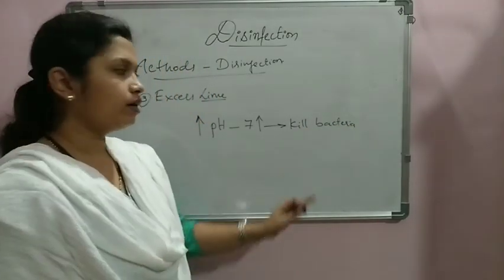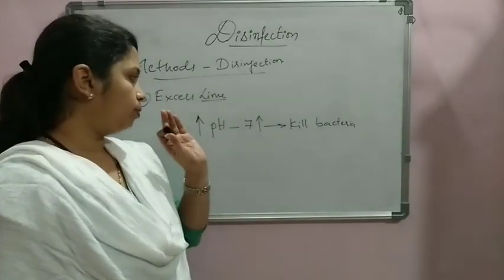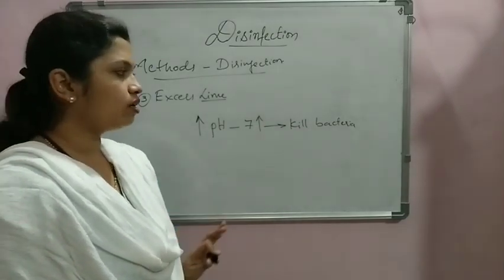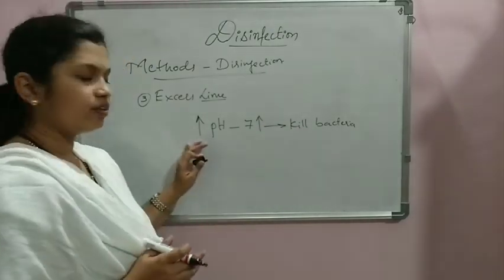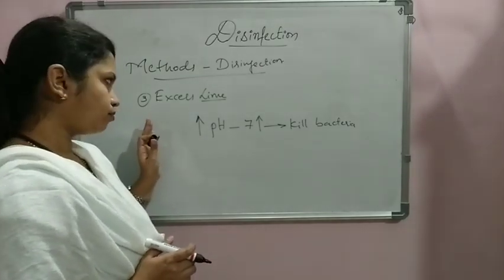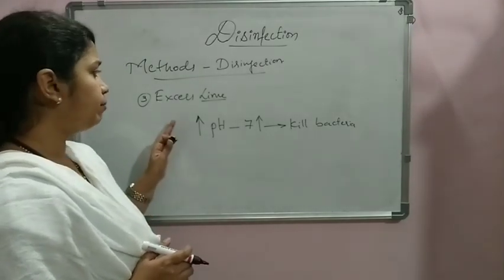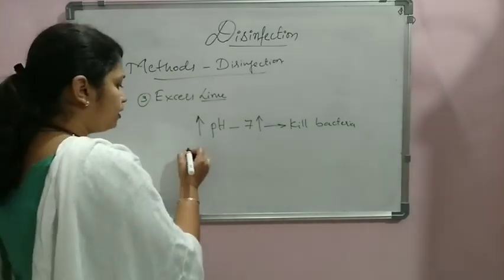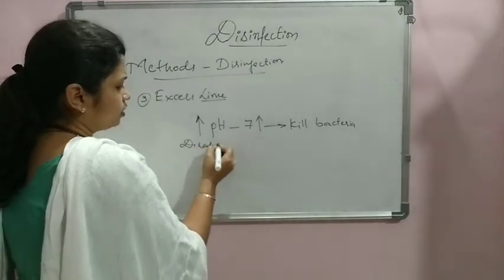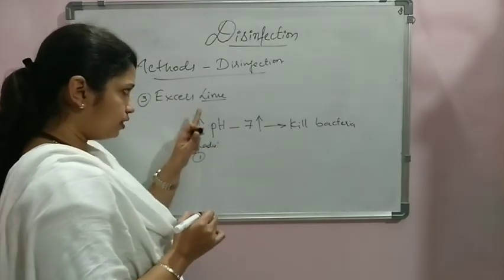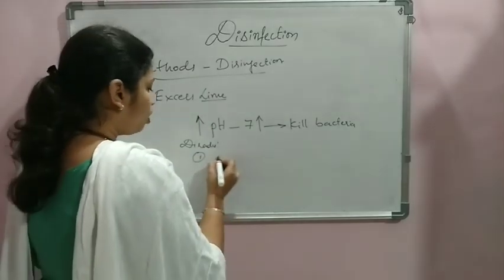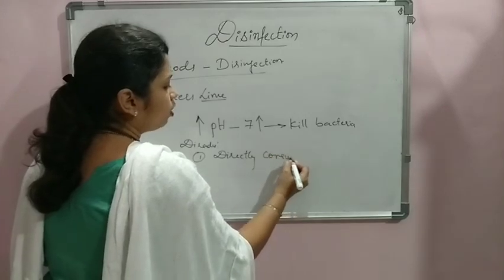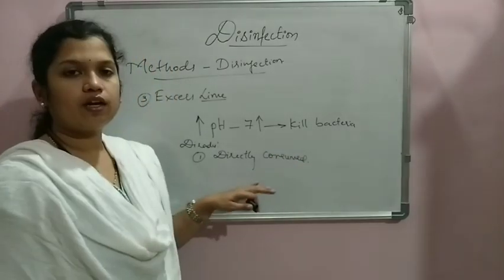It creates an atmosphere that is not suitable for the living of bacteria. Because of that, they cannot survive in that environment and they get killed with the increased pH. But what are the disadvantages with the lime treatment? This is easily adopted, but it is also a kind of chemical. Let us discuss the disadvantages. First one is that water treated with excess lime cannot be directly consumed. After giving the lime treatment, we cannot supply it directly for drinking purposes.